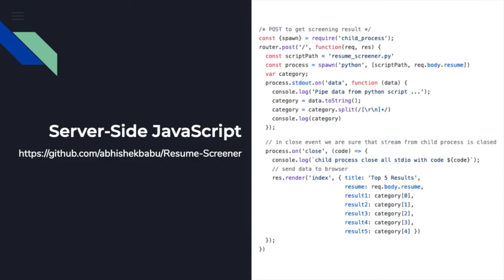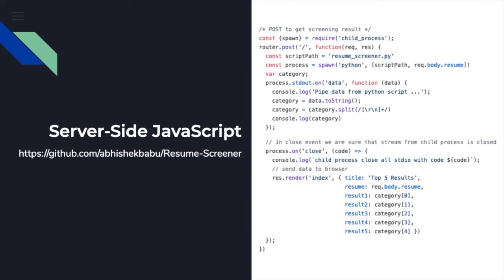Then, here you see we have process.stdout.on as a function. What this does is when the Python script prints something, that data gets piped to this function in the variable data. Here, the variable category equals data.toString, so anything printed from the Python script will now be in category. Since each print is separated by a new line, when we split by this regular expression, the category becomes an array of each of those results from our Python script.